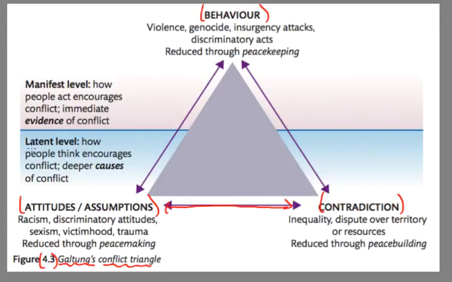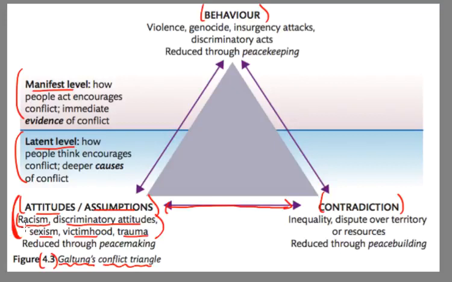The first one, and it's important to note that they have latent and manifest levels too. I'll explain what these levels mean shortly. So, attitudes and assumptions. Attitudes that exist in society, such as racism, discriminatory attitudes, sexism, victimhood, trauma. When those occur, even if the other ones do not, then you could have a conflict that is brewing. Maybe not full-fledged violent conflict, but it's on the way.